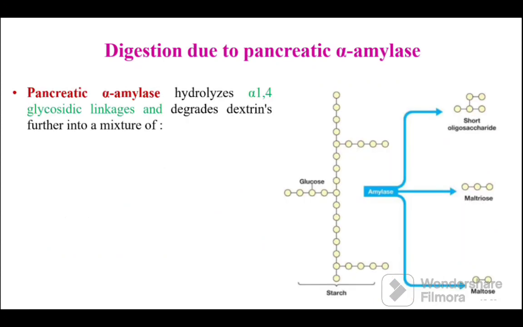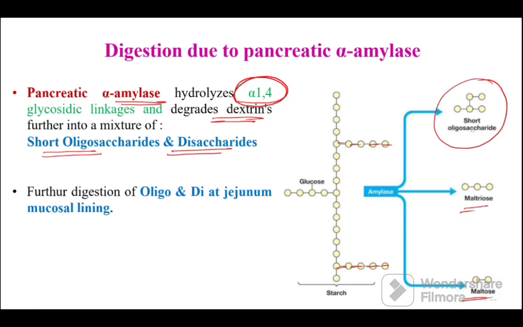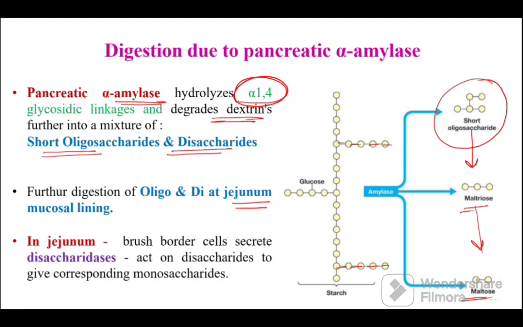Digestion due to pancreatic amylase hydrolyzes the alpha 1,4 glycosidic linkages, and further breaks the dextrins into short oligosaccharides and disaccharides. So these alpha 1,4 linkages are again broken down by the pancreatic amylase to form short oligosaccharides and then disaccharides. Further digestion of these short oligosaccharides and disaccharides occurs at the jejunal mucosal lining with the help of the disaccharidases, otherwise called intestinal enzymes. In the jejunum, the brush border cells secrete these disaccharidases to give the corresponding monosaccharides.